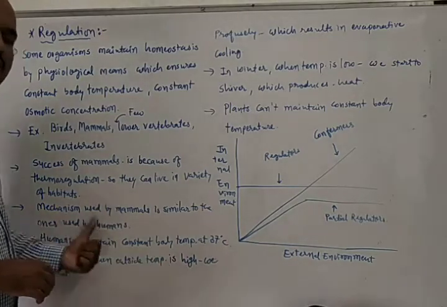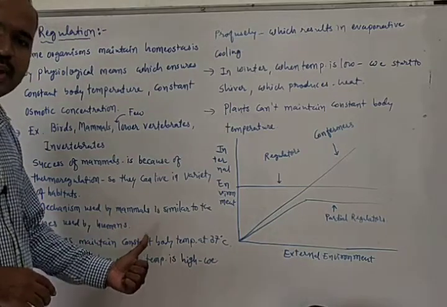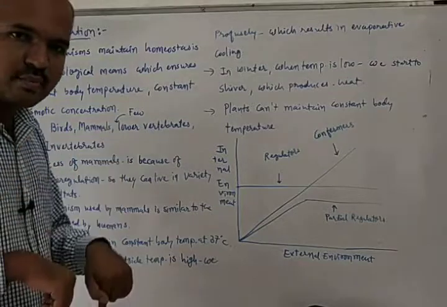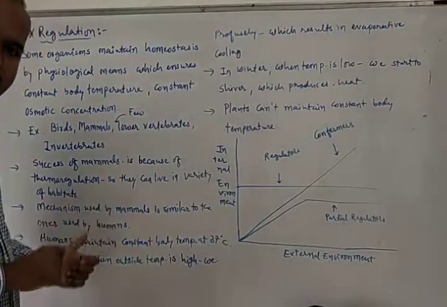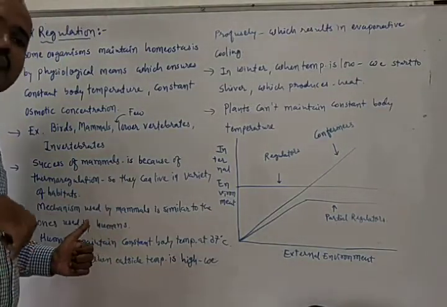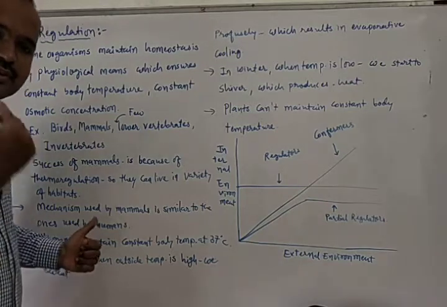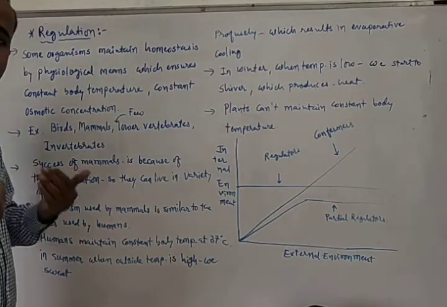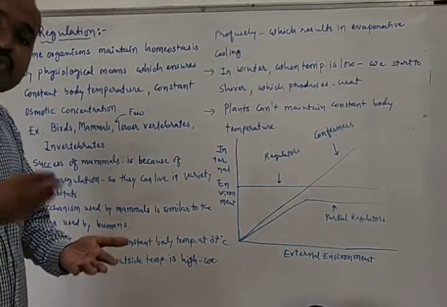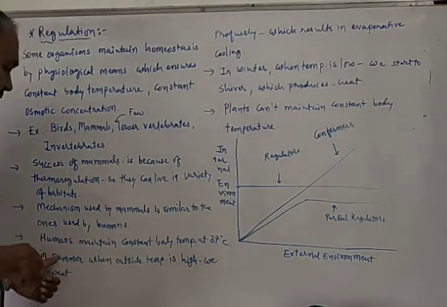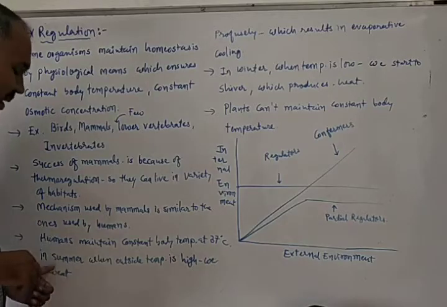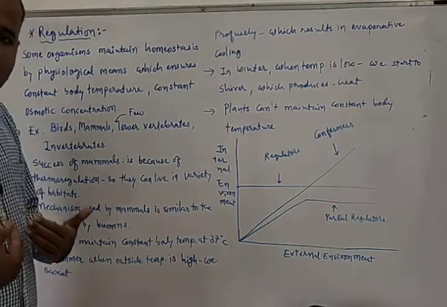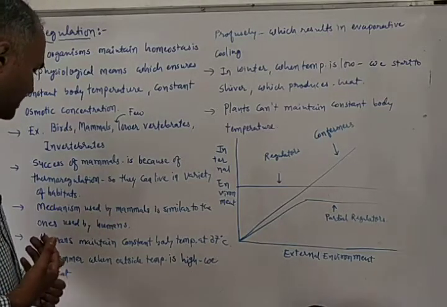Which mechanism is used by mammals for thermoregulation? The mechanism used by all mammals for thermoregulation is similar to the one used by humans. So let's discuss that. Humans maintain a constant body temperature at 37 degrees Celsius.